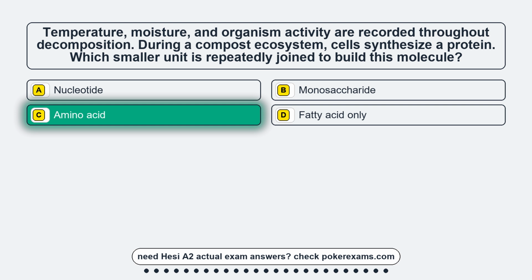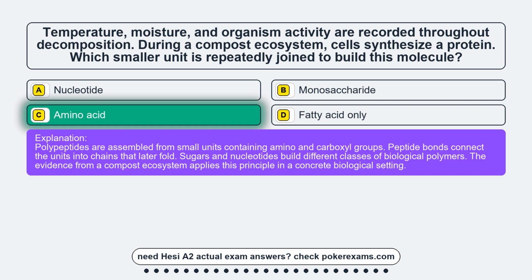The correct answer is option C, amino acid. Polypeptides are assembled from small units containing amino and carboxyl groups. Peptide bonds connect the units into chains that later fold. Sugars and nucleotides build different classes of biological polymers.